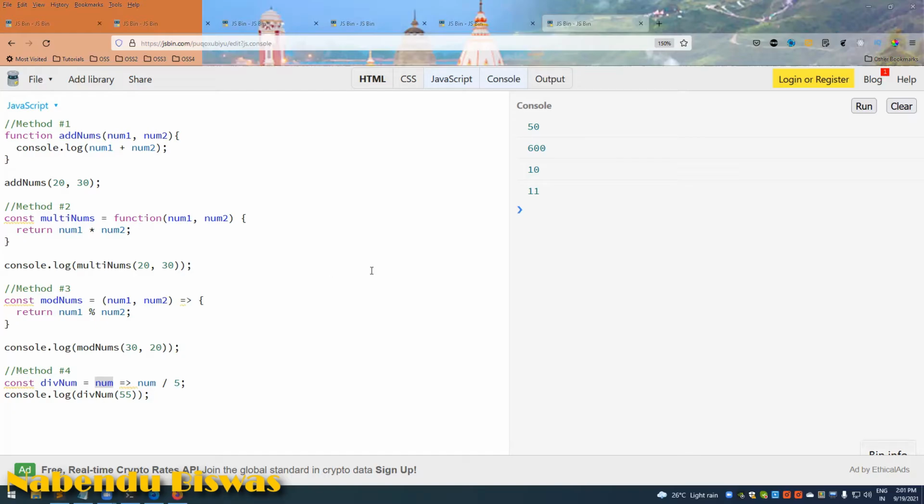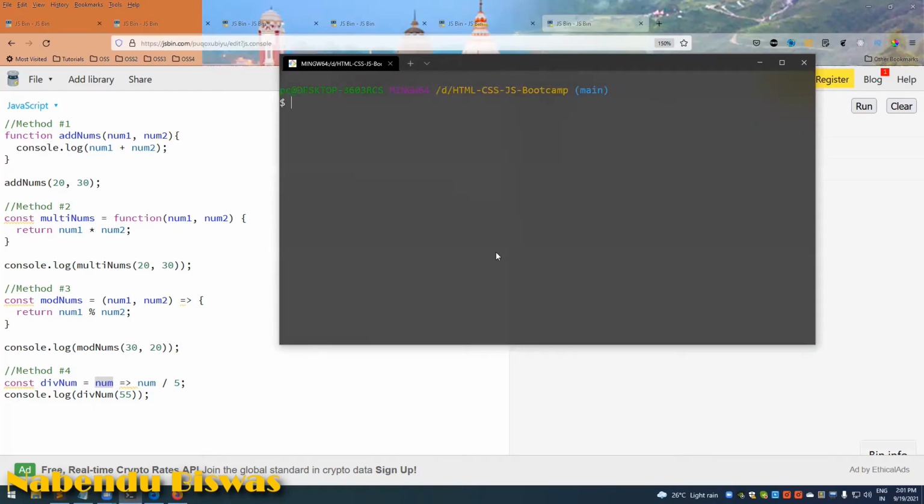Okay, so now we will look into one very important concept, which is DOM manipulation, and this is the main way through which you are going to work with JavaScript. mkdir DOM basics, cd DOM basics I'm going to do, and I'll open it with VS Code this time.